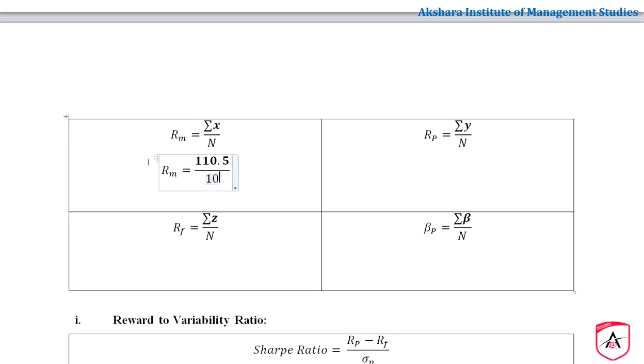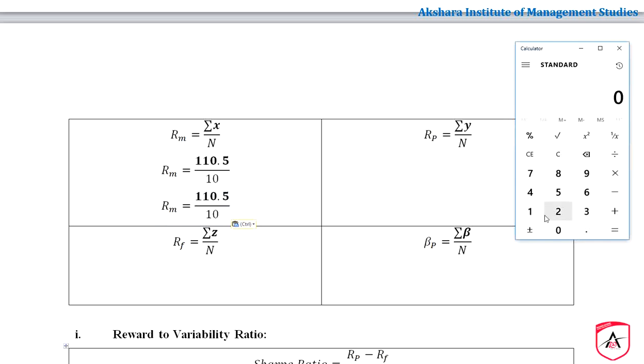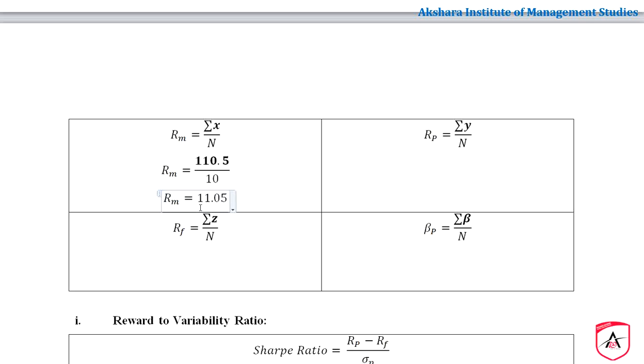And if you divide this, you are going to get a value of, use calculator, 110.5 divided by 10, it is going to be 11.05. Okay, return on market index is 11.05.